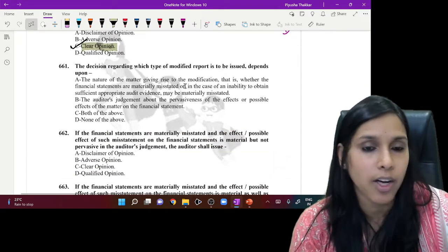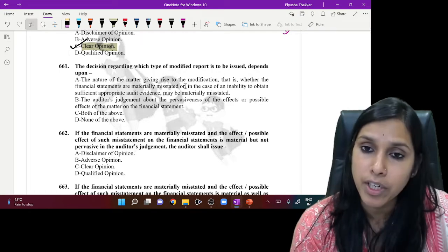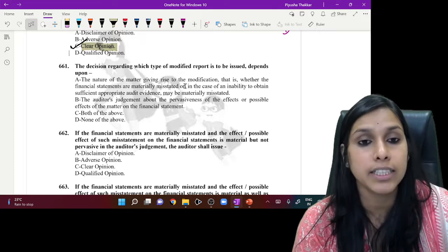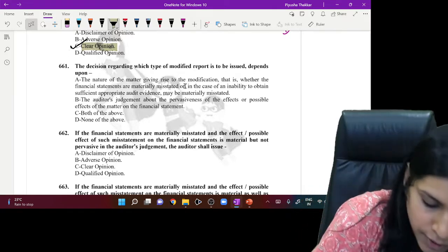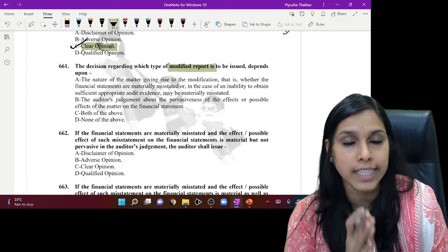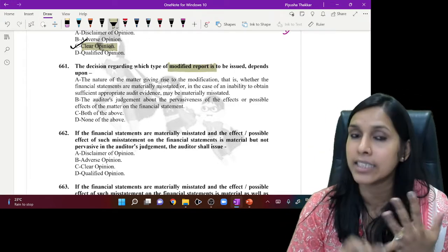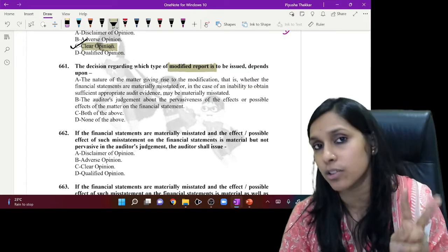Question 661 on the screen. The decision regarding which type of modified report is to be issued depends upon what? We need to see the materiality and pervasive effect on the financial statements regarding two situations. Which are the two situations?